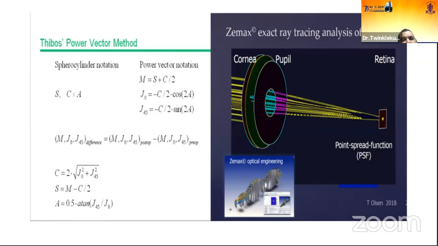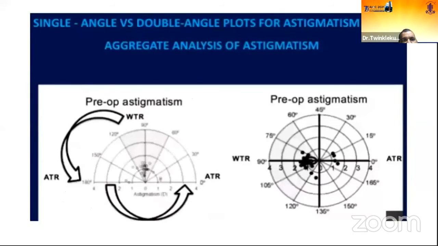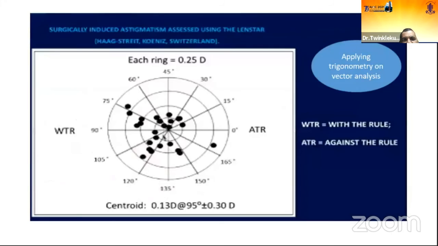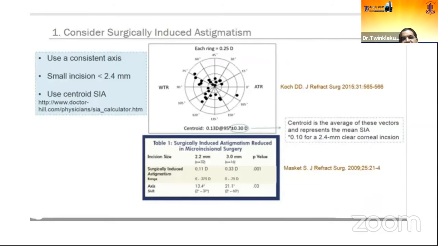Why do we need a centroid value? Because of our better understanding of this vector system, and because we have a very good eye tracer system where we analyze the cornea, front surface, back surface, power, and the magnitude of axis, everything can be calculated very well. So we come to know how the effect of the surgery is lasting on the cornea. What we were doing for the SIA calculation was the single angle plot. Now it has shifted toward the double angle plot. In the double angle plot, you put all your data, and now you can apply trigonometric vector analysis on that, and this will give us results about the centroid value.